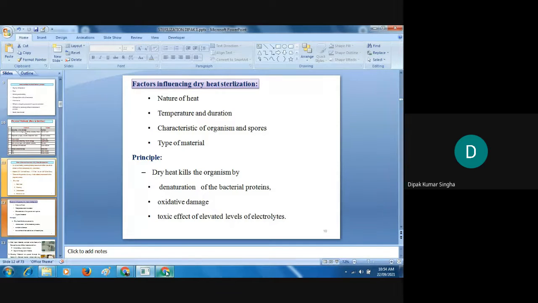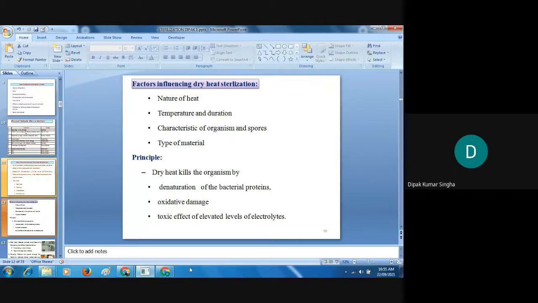Depending upon the organism and the spores, you set the temperature and the time and the type of material. Last class, we discussed which type of material, whether biological material, powder drug or glass material, you can sterilize. You can use the temperature and time chart.